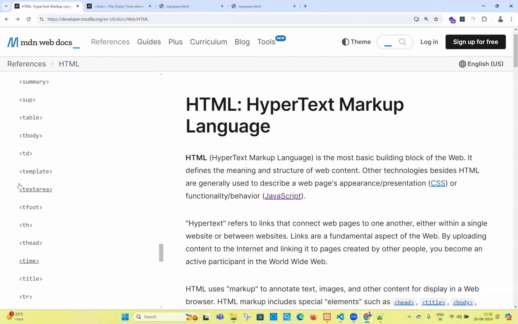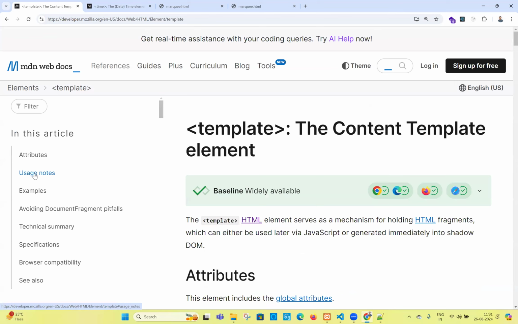All these tables. What is the template tag? I didn't know, seriously. I didn't use the template tag anyway. Let us click on the template tag and see what it is. The content tag. This is a content element. We have content section elements: H1 to H6, para, UL, all are coming under the content section. This is also a content section element.